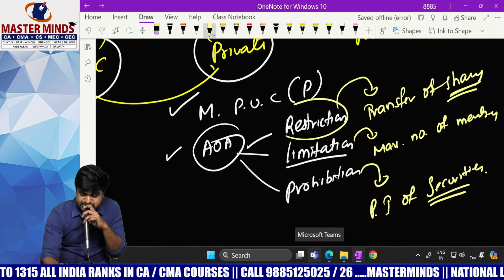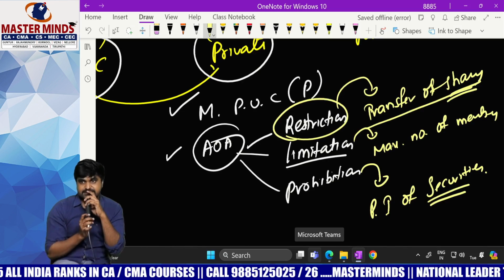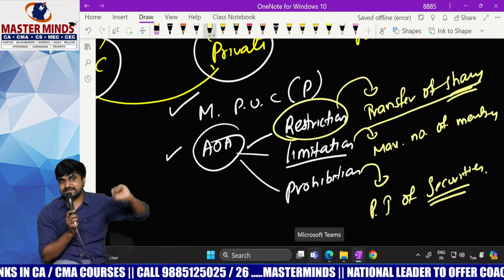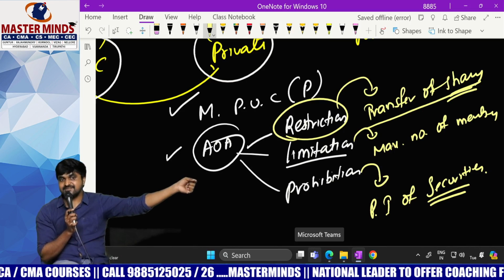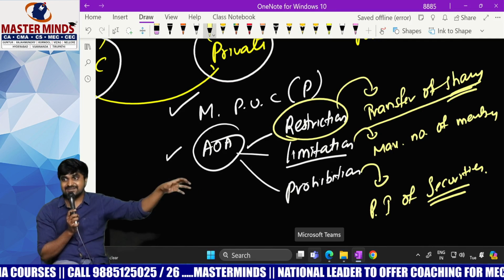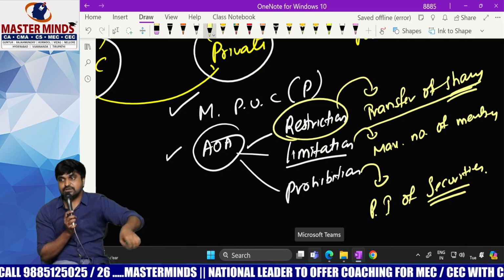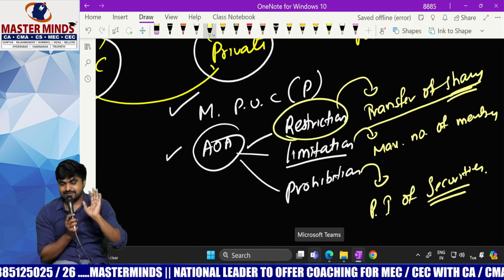First one, restriction on transfer of shares. That means, is it possible to transfer the shares of private company to another person? Answer is yes, but there will be some restrictions. You need to fulfill certain conditions. Then only you are allowed to transfer the shares.